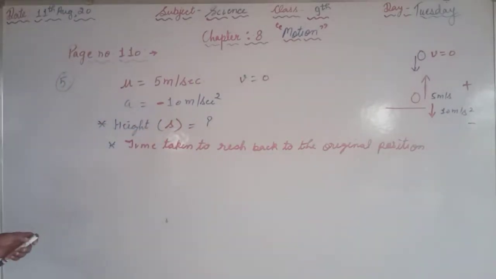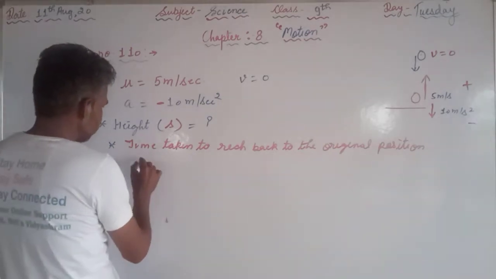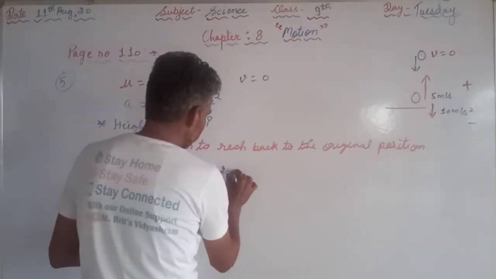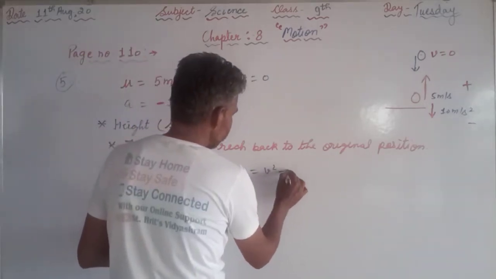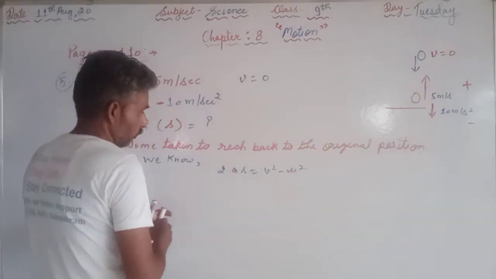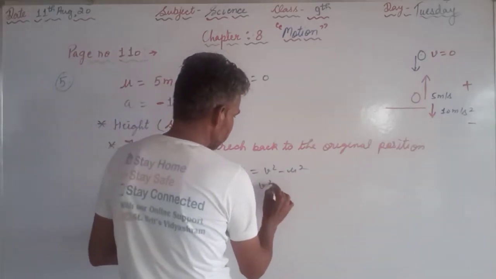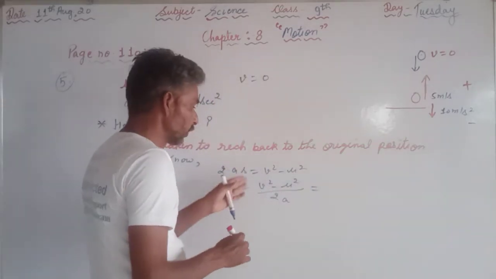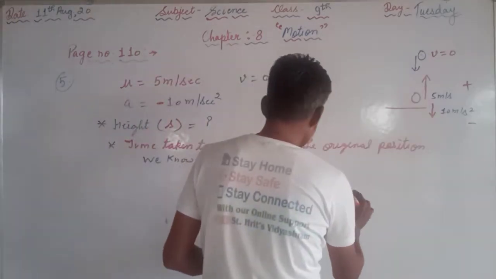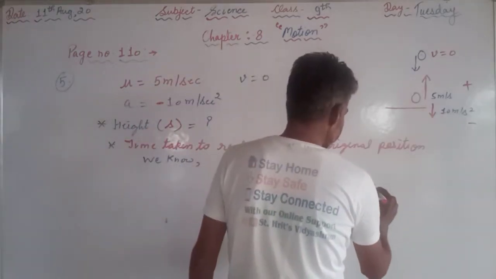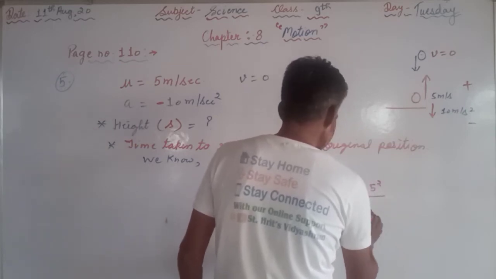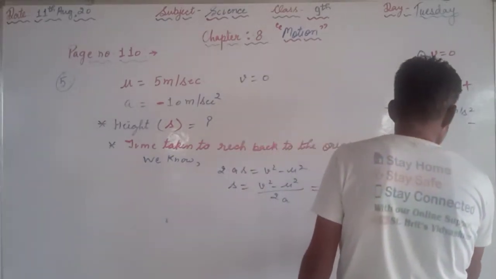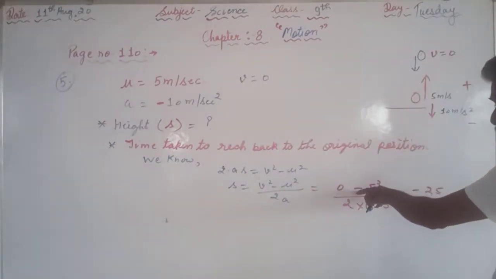So we are having the third equation of motion. From there we know that 2as is equal to v square minus u square. So from here we have to find s, that will be v square minus u square upon 2a. From here we can substitute the values of u, v and a. v is 0, so 0 square minus u square means 5 square upon 2 into a, which is minus 10. So 5 square means minus 25, minus is already there, we are not squaring minus.